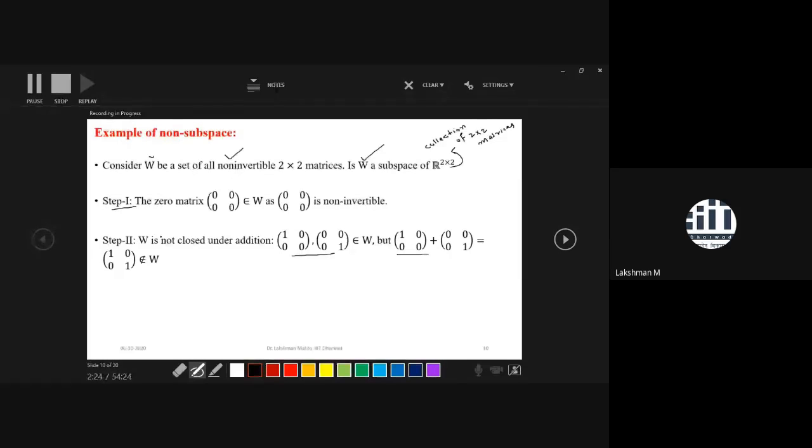So if you take two non-invertible matrices and sum them, you get an invertible matrix that is not in W. So W is not closed with respect to addition, and we can say it is not a subspace. That means the collection of all non-invertible 2 by 2 matrices does not form a subspace of R2 by 2. That is the criteria: W fails to be a subspace of R2 by 2.